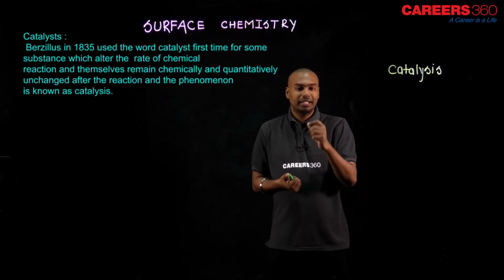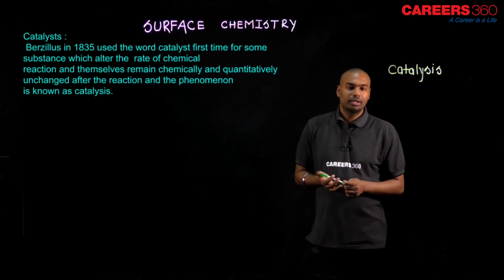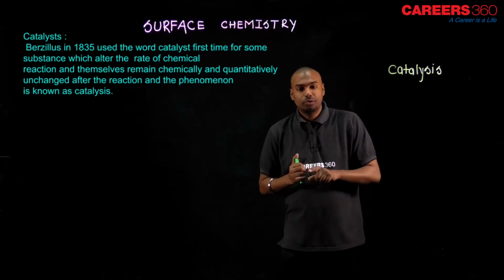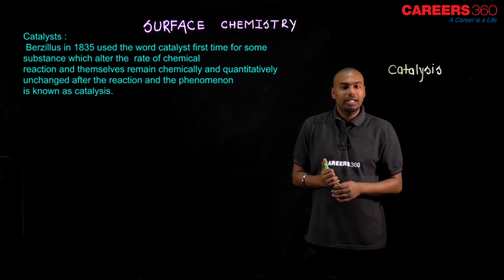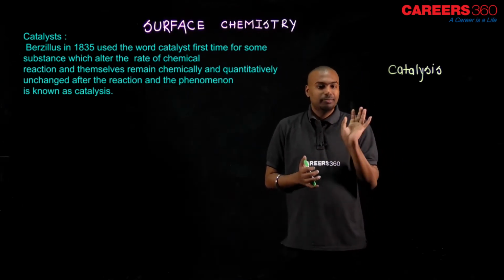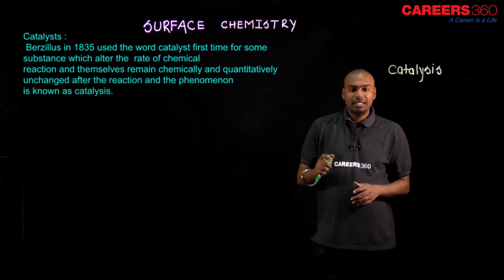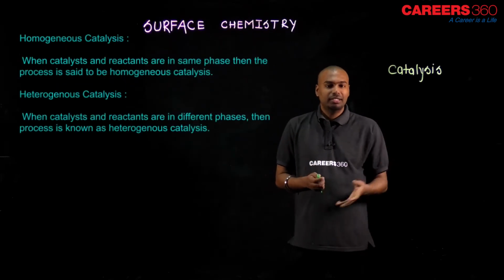Who used the word catalyst first? Berzelius. What is the work of a catalyst? To alter the rate of chemical reaction. In alter, increasing and decreasing both come. Let's see the next point about catalysis.